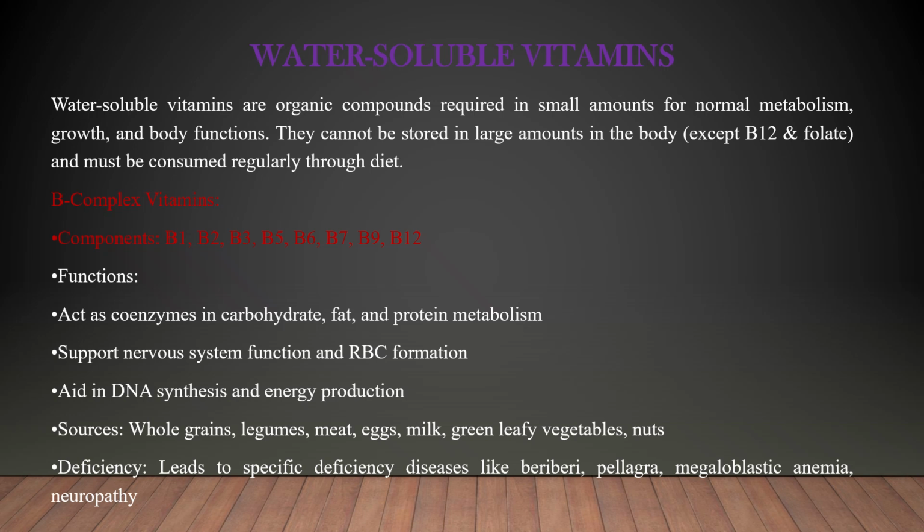Source: we get the vitamin from whole grain, legumes, meat, egg, milk, green leaves, vegetables, and nuts. Deficiency: the deficiency of vitamin B can lead to beriberi, pellagra, megaloblastic anemia, and neuropathy.